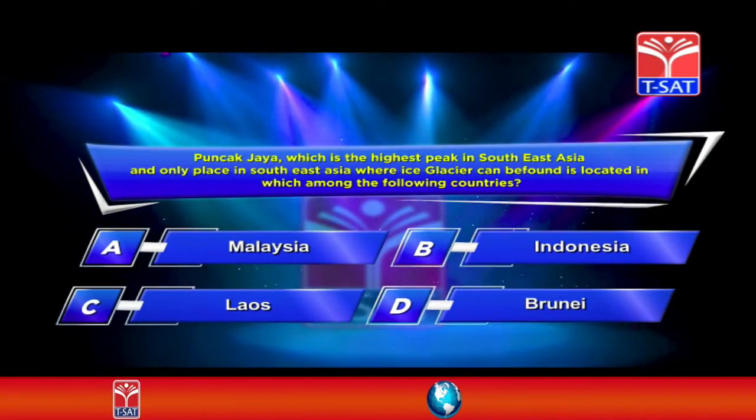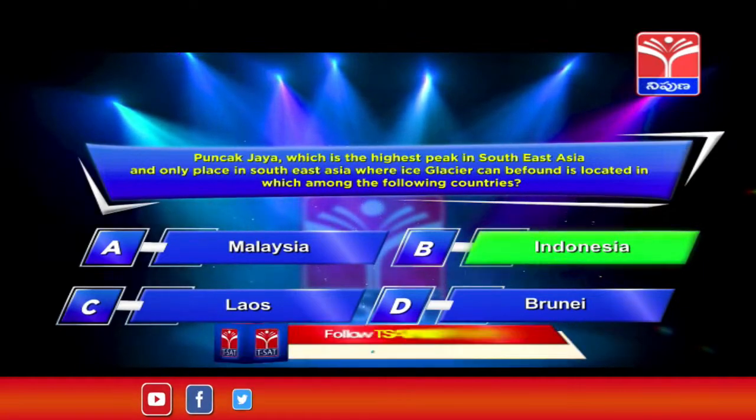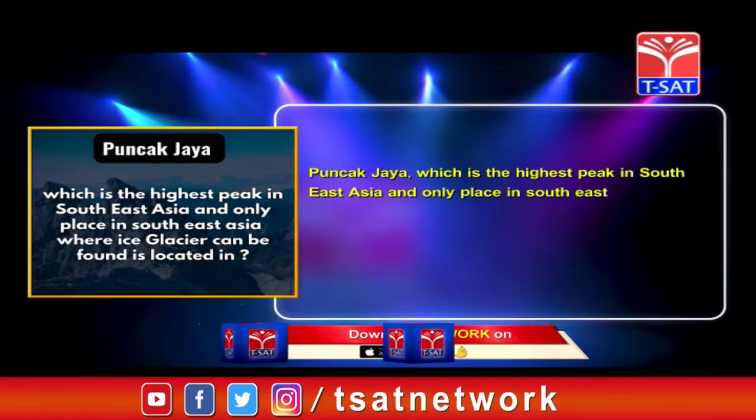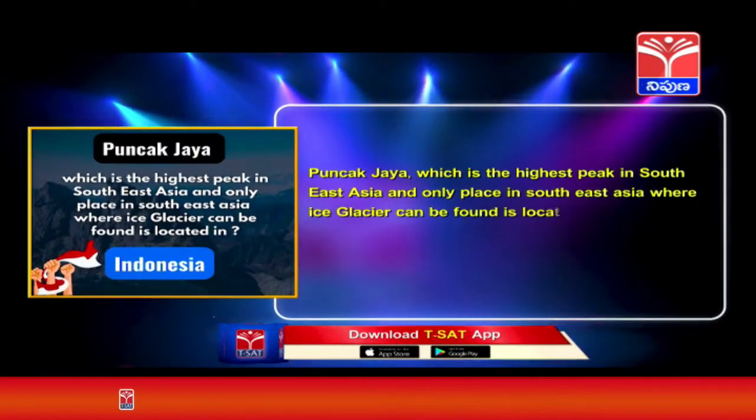The correct answer is option B, Indonesia. Puncak Jaya, which is the highest peak in Southeast Asia and the only place in Southeast Asia where an ice glacier can be found, is located in Indonesia.